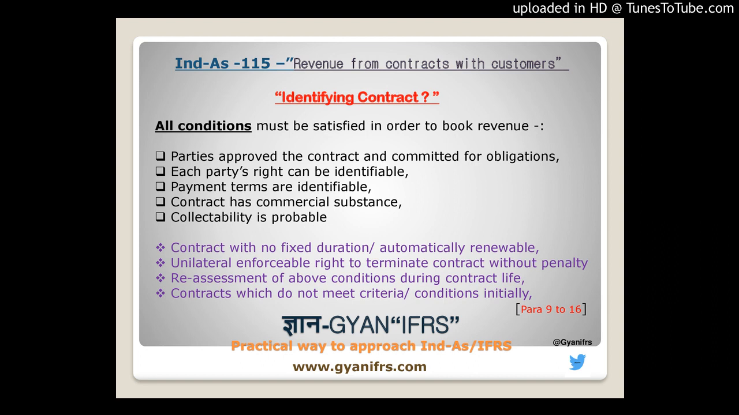So you can say that all illegal activities or those which are not valid will be out of the scope of this accounting standard. The next one is collectability. Collectability should be probable.